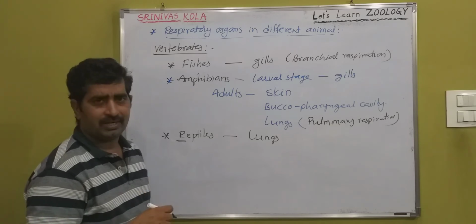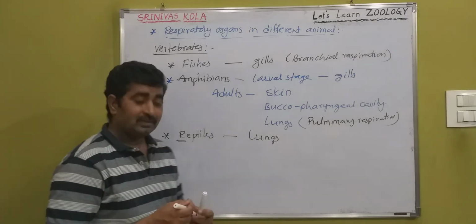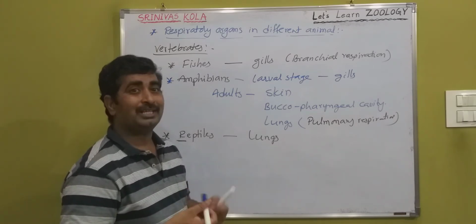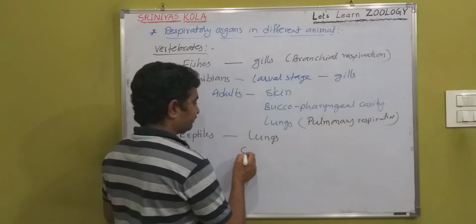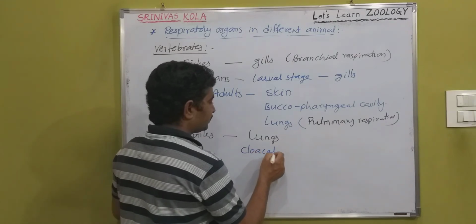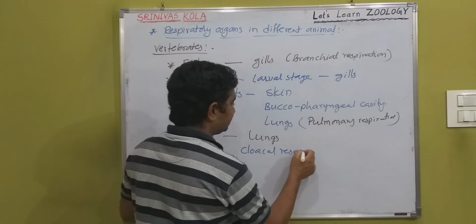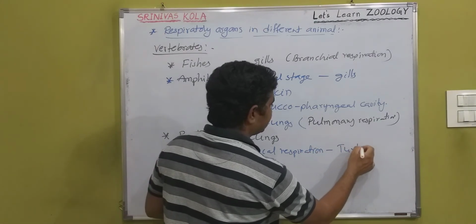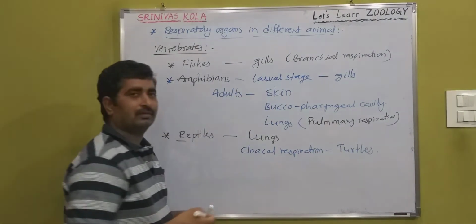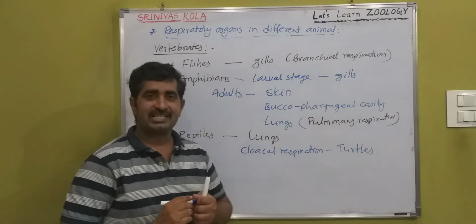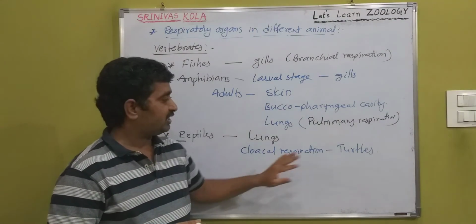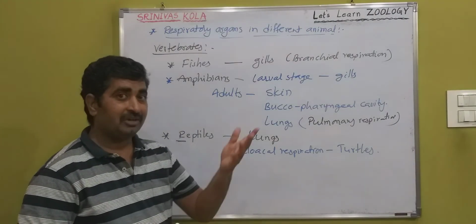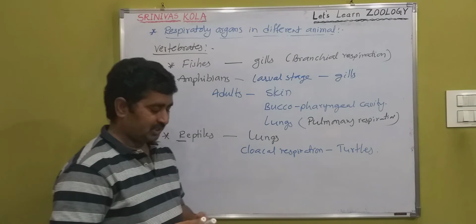But in tortoises and turtles, cloacal respiration takes place, that means they have respiratory trees in the cloaca. Cloacal respiration takes place in turtles and also in sea cucumbers in echinodermata.